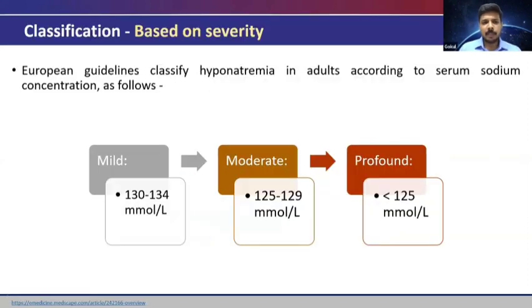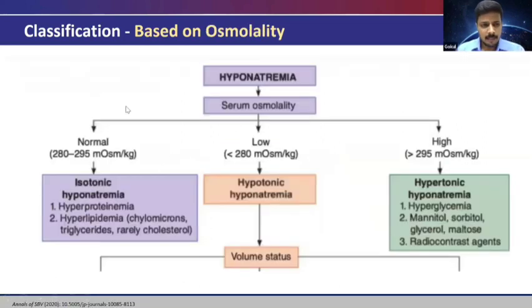So for the types of hyponatremia, based on the latest guideline, it is classified as mild when it is between 130 to 134, moderate 125 to 129, and profound when it is less than 125. And this common classification you all would have seen is based on the osmolality. Basically, we will see the osmolality. If the osmolality is normal, that is also called pseudo hyponatremia.